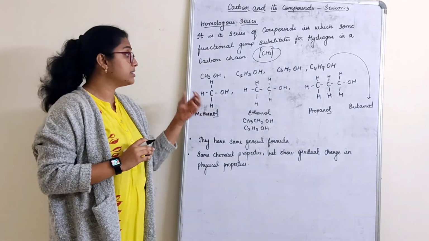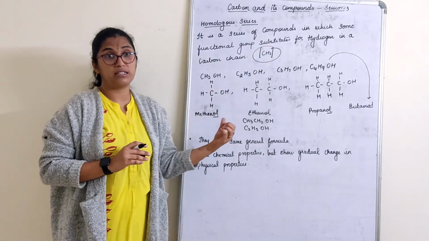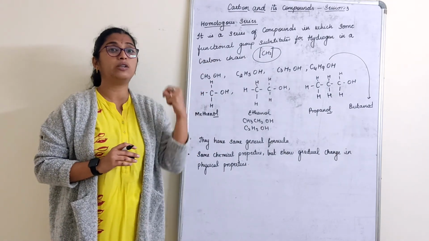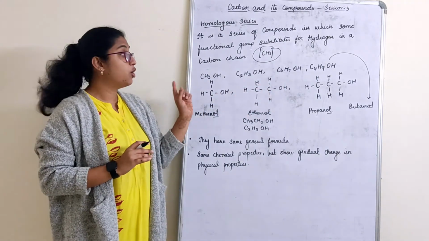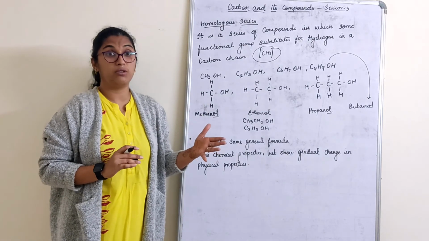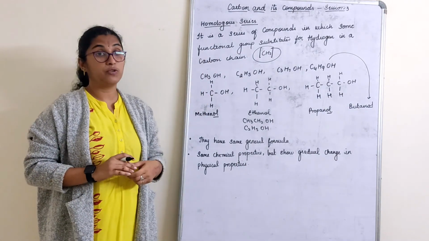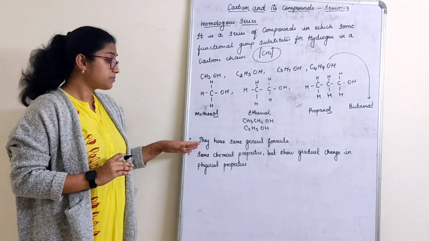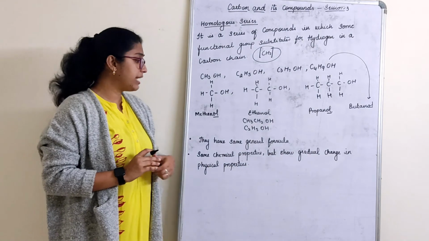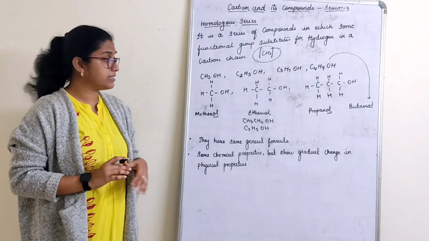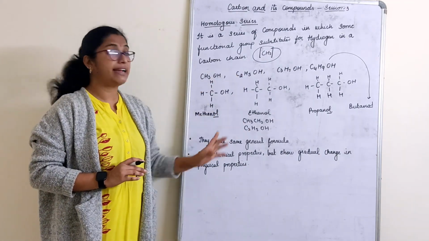In homologous series, we always see that carbon and hydrogen, that is CH2, they differ by CH2, that is, they differ by 1 carbon and 2 hydrogen as we proceed from one hydrocarbon to another hydrocarbon of the same order, in the sense alkanes only when we talk about. That is something called a homologous series. Very important question which is asked sometimes. Properties, they have the same general formula, yes. Same chemical properties but show gradual change in the physical properties. So this is what you have to know about homologous series and this is how we actually read or write it in this manner.